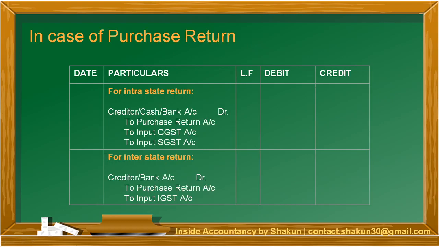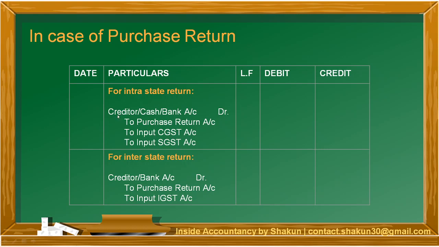Moving on, in case of purchase return, meaning the goods which have been purchased earlier are returned back due to their defects or not being according to their standards. In that case also the same rule will apply, but we are going to reverse the transaction. At the time of purchase, input CGST and SGST was debited. Now you are returning the goods. So that means input CGST and input SGST, which had already been paid, now has to be reversed. Therefore, input CGST and input SGST are credited.